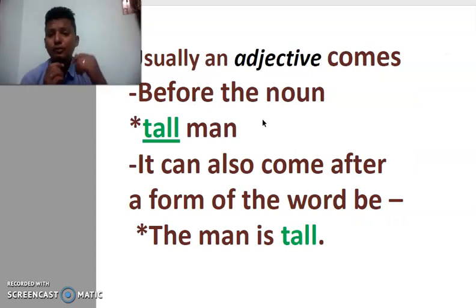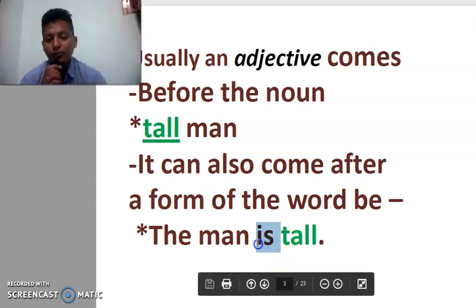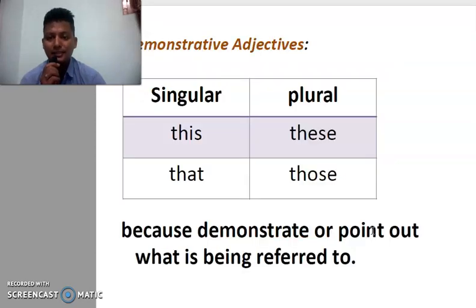Usually adjectives come before the noun because they are qualifying words, they qualify nouns. They normally occur before nouns or in the noun phrase. Tall man. I saw a tall man. But it can also occur in the sentence after the be form of the verb. It is tall. This man is tall. So it occurs before a noun and also after the be form of the verb in a sentence.